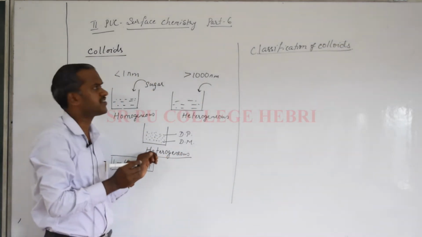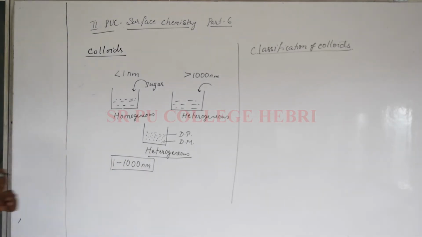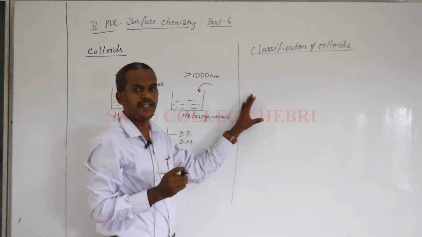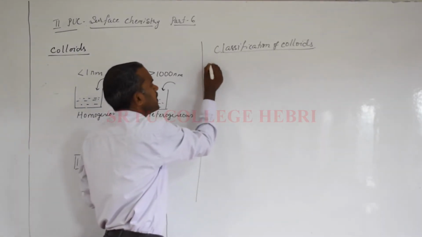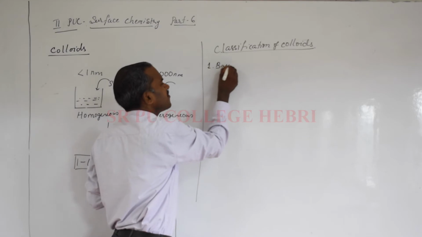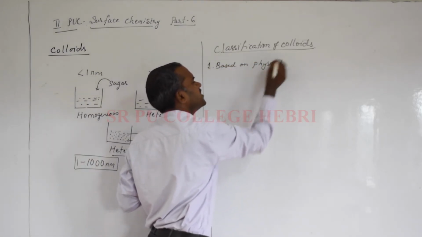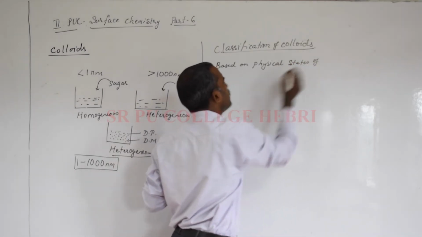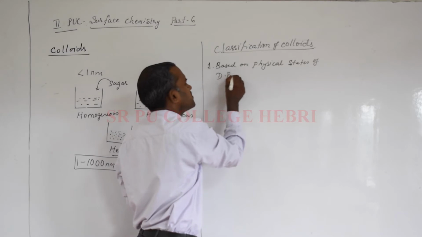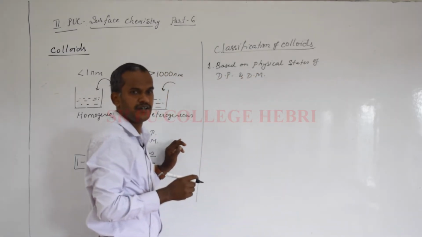Okay, classification. There are three different bases for the classification of colloids. The first basis is based on the physical states of the dispersed phase and dispersion medium. You already understood what the two components in a colloid are.